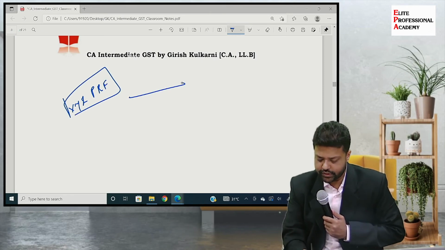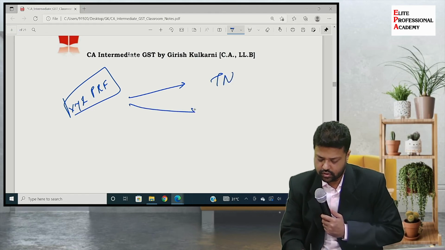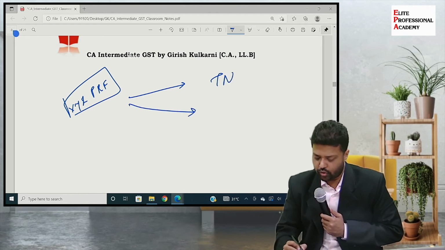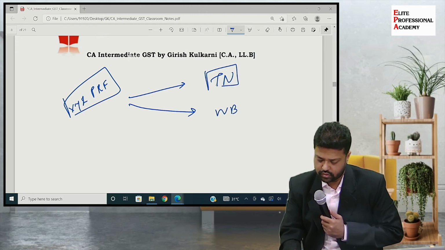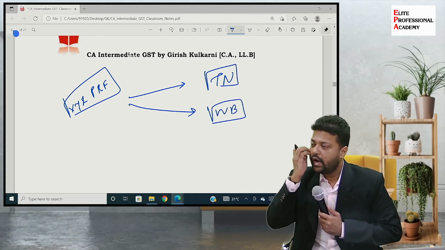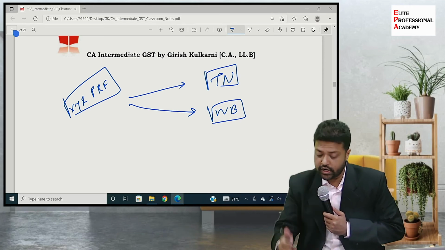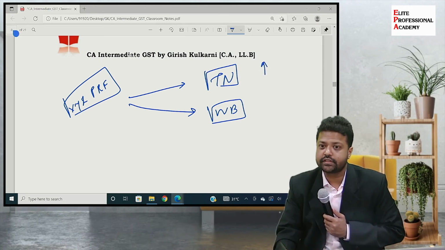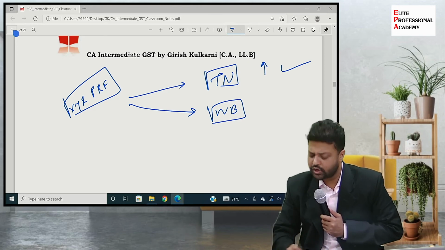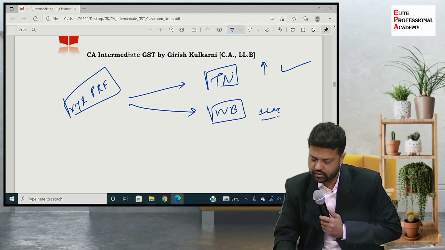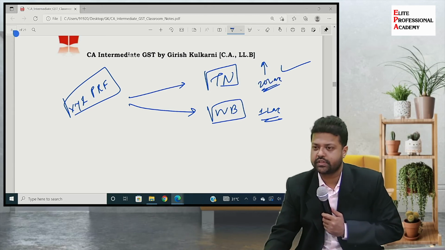It is operational in Tamil Nadu and it is also operational in West Bengal. As the threshold limit of Tamil Nadu exceeds, Tamil Nadu has taken a registration, but West Bengal turnover is only 1 lakh rupees. Let's say that threshold limit is 20 lakhs, selling goods and services, both.